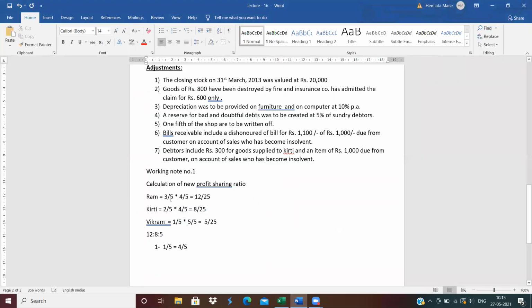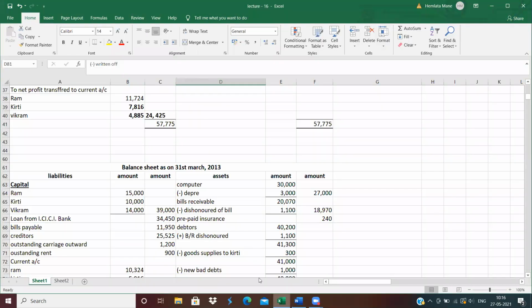Write down the old ratio of Ram and Kirti, and 1 minus 1/5, whatever Vikram's share is. If Vikram's share is 1/6, then 1 minus 1/6. Then multiply that amount to the partners. Next, close the current account or capital account and then close the balance sheet. I hope all of you understood this adjustment very well. Okay, thank you.